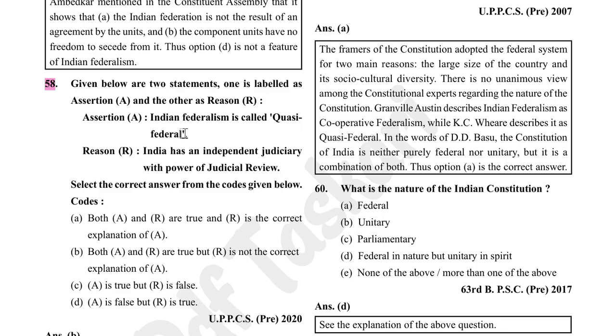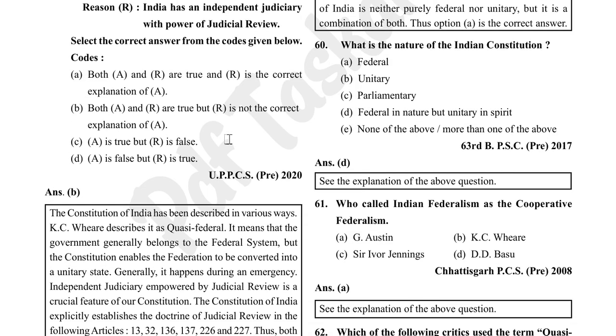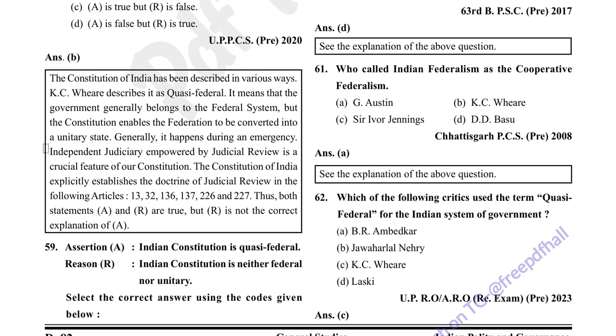Indian federalism is called quasi-federal. India has an independent judiciary with power of judicial review. So both statements are correct, but the second statement is not the explanation of the first. So option B. The Constitution of India has been described in various ways. K.C. Wheare describes it as quasi-federal. It means that the government generally belongs to the federal system, but the constitution enables the federation to be converted into a unitary state. Generally, it happens during an emergency.